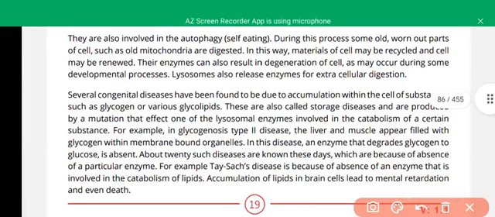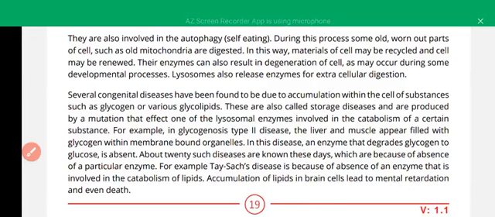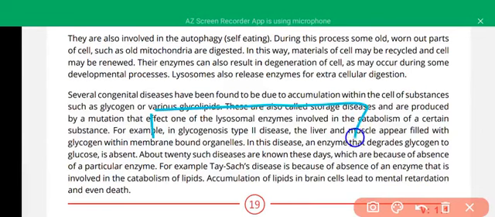Then we will discuss the different diseases caused by deformities of the lysosomes. There are various kinds of lysosomal enzymes that break down various types of materials. If these enzymes are absent, the substances that have to be hydrolyzed by the lysosomes get accumulated in the cells, and this causes diseases like glycogen storage disease type 2, in which the enzyme that causes glycogenolysis is absent, and so the glycogen is stored in excessive amounts.